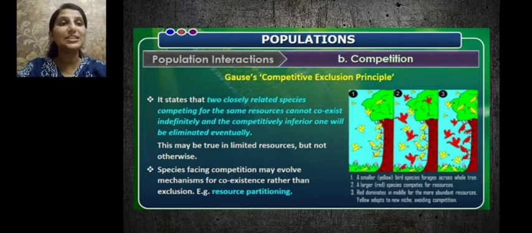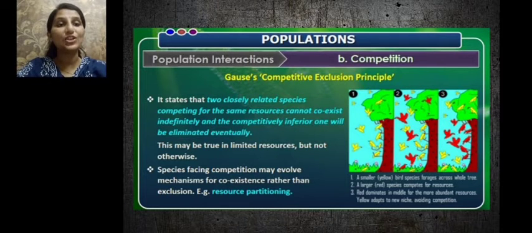Gause's competitive exclusion principle states that when two closely related species compete for the same resource, they cannot coexist indefinitely. The competitively inferior one will eventually be eliminated by the competitively superior one. And this may be true in limited resource but not otherwise. If the resource is abundant, this competitive exclusion principle will not be practical.